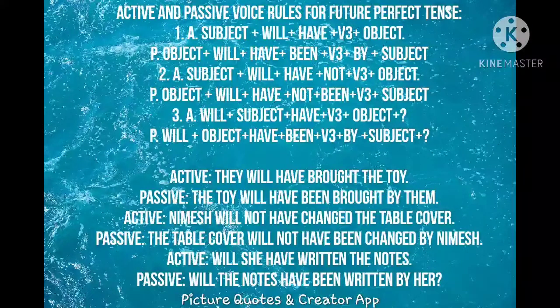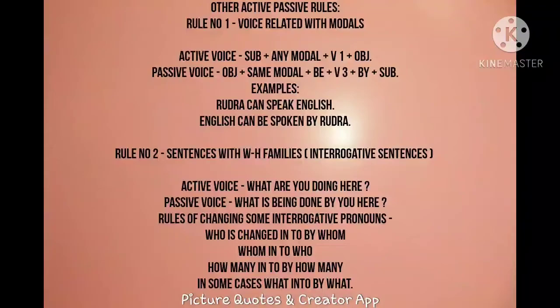Will she have written the notes? And the object is the notes. So when you change it into passive construction, we bring the object first. Before that, we will put the auxiliary verb will to indicate it is a question. Will the notes have been written by her?